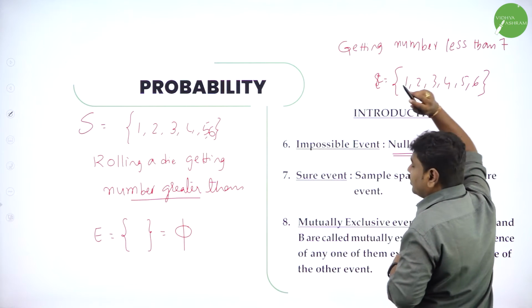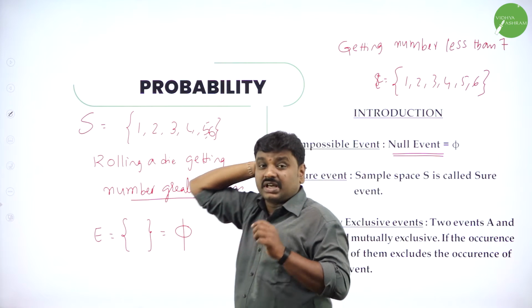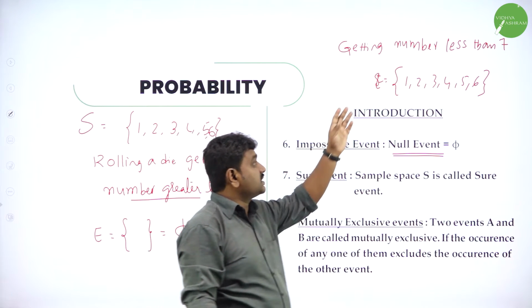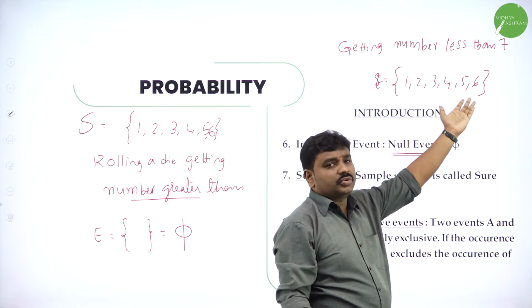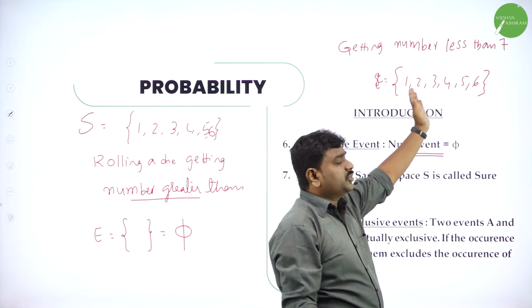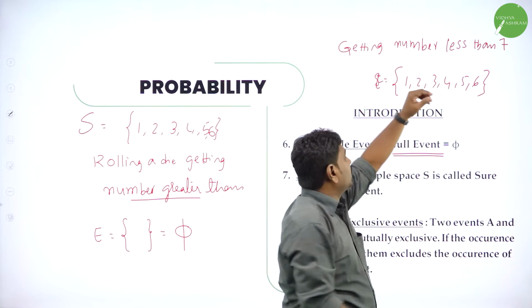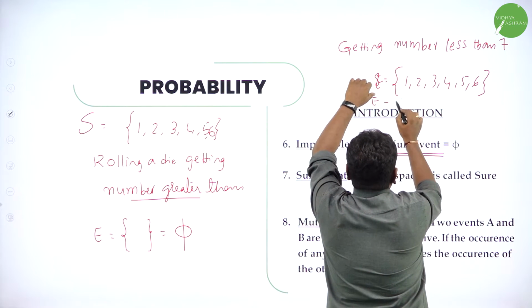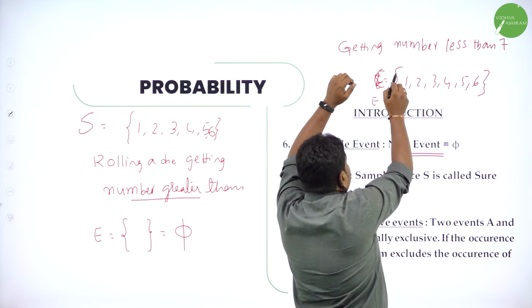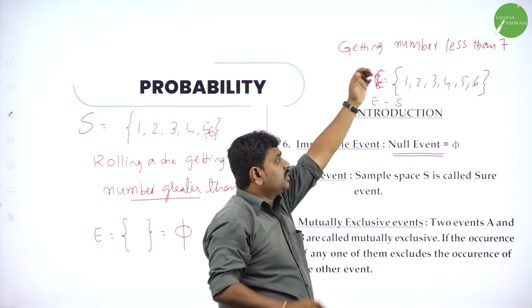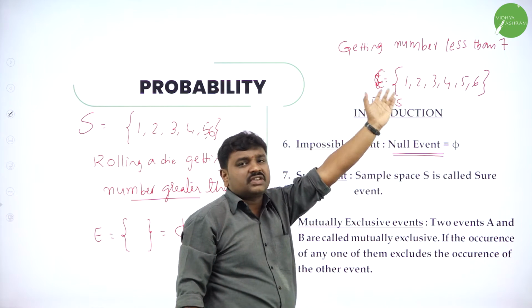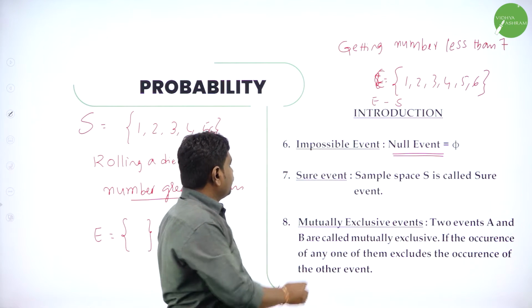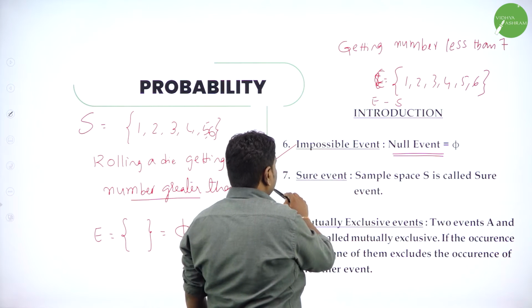So you will get all the outcomes. Therefore, what is the conclusion? Event E is the same as the sample space. A number less than 7 means 1 to 6, and that itself is the sample space. So now you know what is an impossible event and what is a sure event.